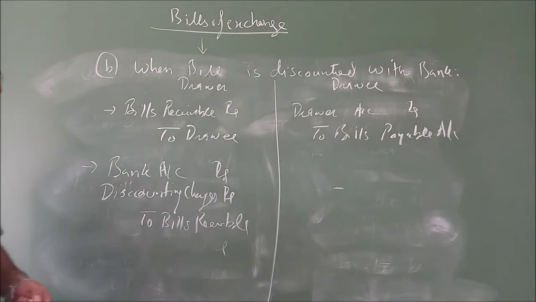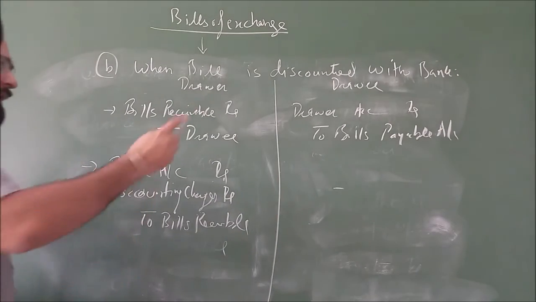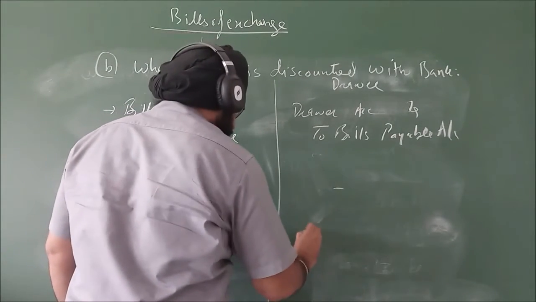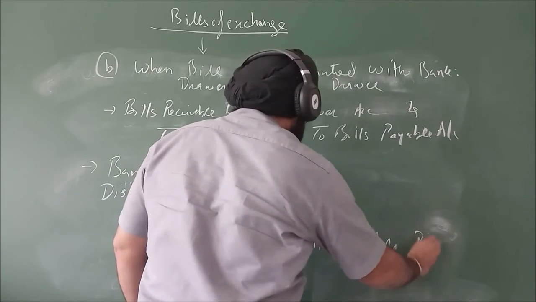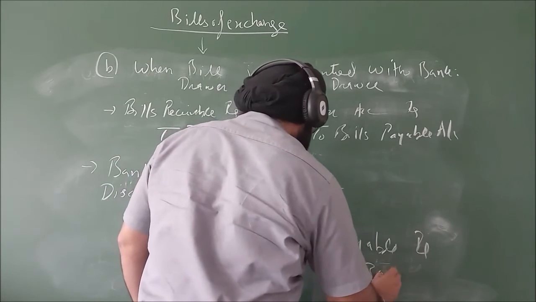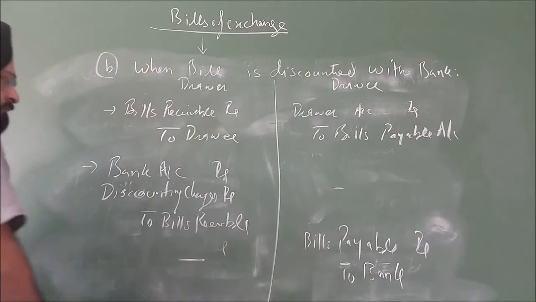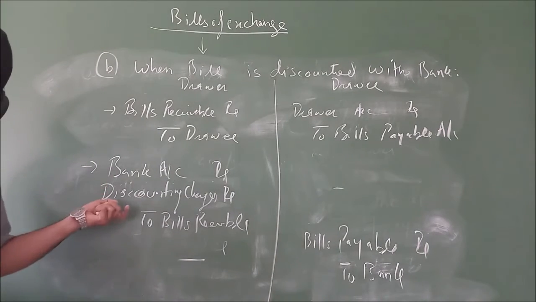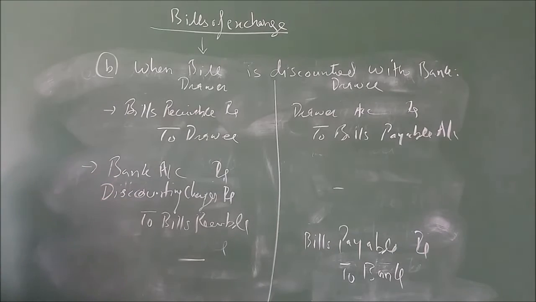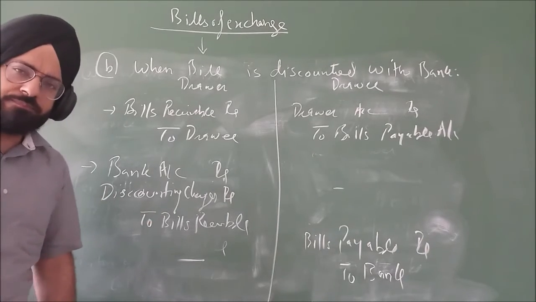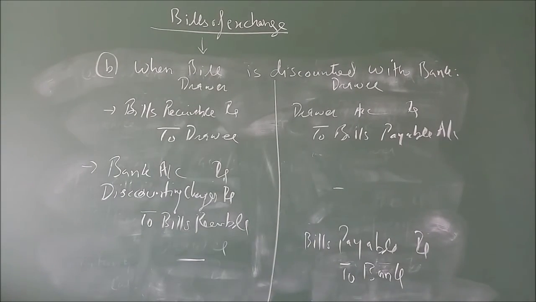Then on maturity, the amount will be paid by the drawee. Bills payable account debit to bank. Since he has already taken the amount from the bank, cash to BR will not be here. Bank, discount to BR and BP to bank. Is it clear? I hope this much is clear to you.